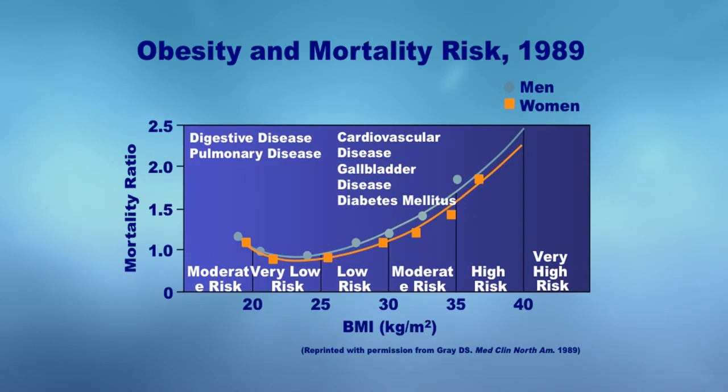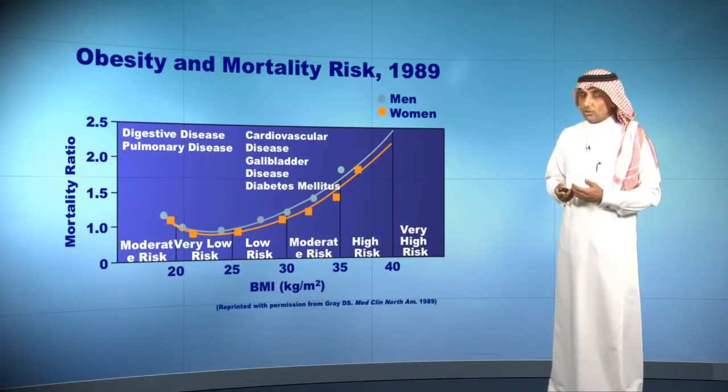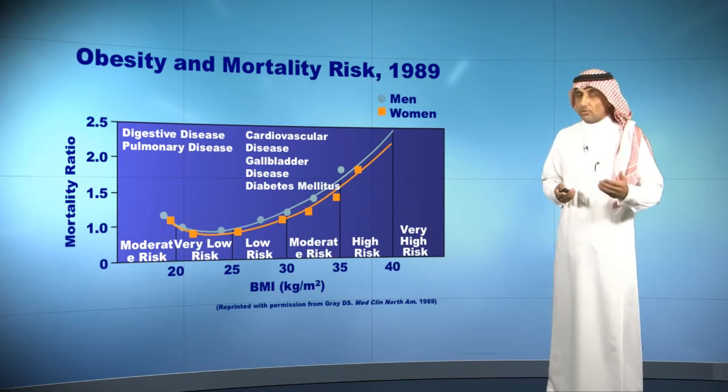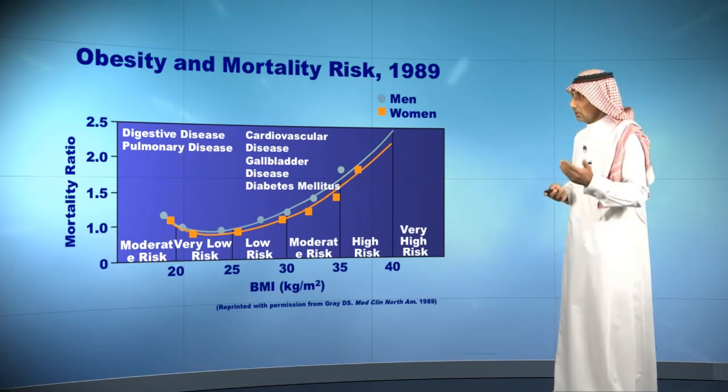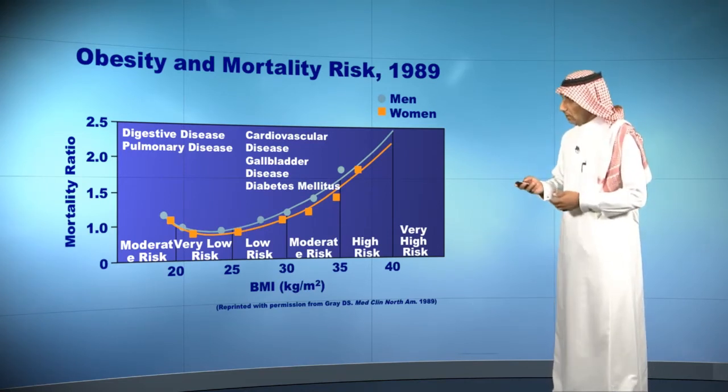So again, this graph or diagram is telling us what we mentioned before, that there is a strong relationship between high body mass index and comorbidity and mortalities.